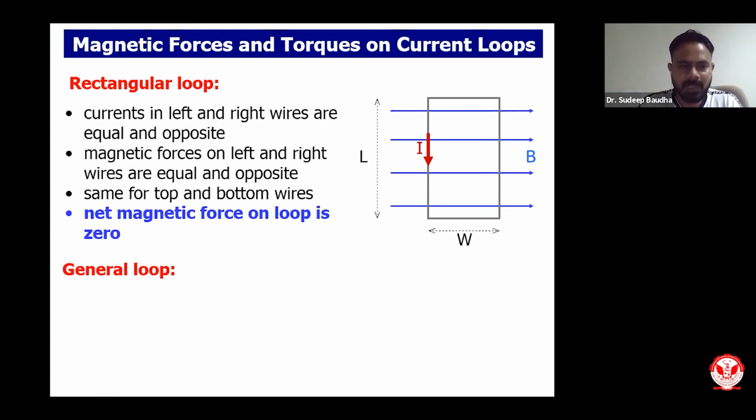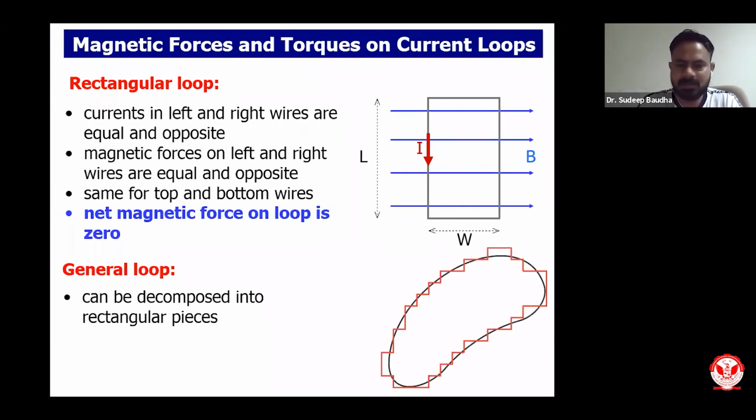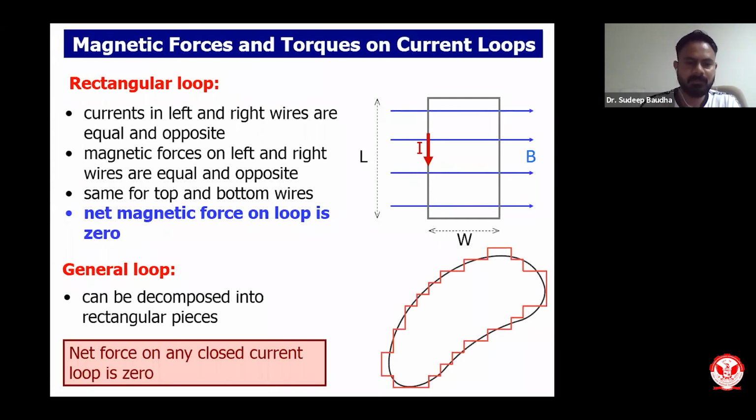This is what I was saying: you can discretize the loop into small segments, and then you can find out. That is also very true. If I have some other geometry, then we can do the decomposition like this, into small pieces. But finally, the end result is a net force of 0 over a closed geometry in a uniform magnetic field. So our understanding is: net magnetic force on any closed current loop is 0. This is very important to understand.